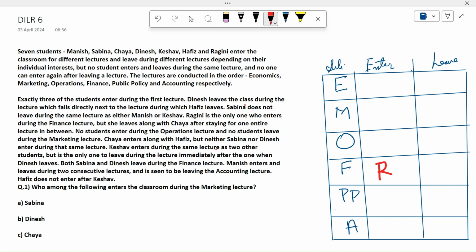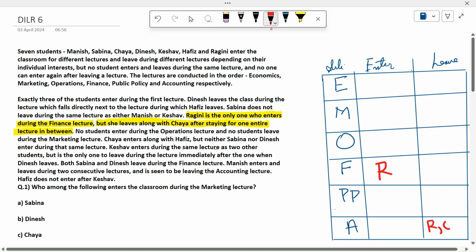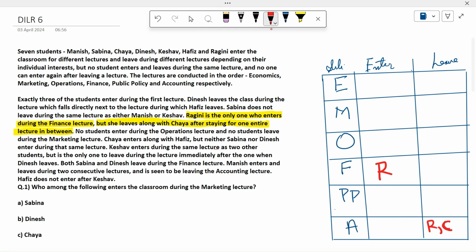But she leaves along with Chaya after staying for one entire lecture in between. I hope you are getting this point. And whichever point you have used in the table, always try to cancel it out, but always keep in mind that this is used. She will leave after one lecture, and she will leave with Chaya, so Chaya also leaves with her.